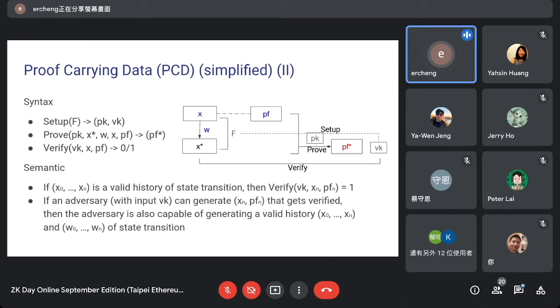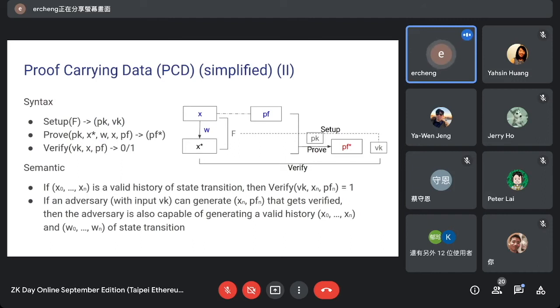And for the semantic, we would require that if we process through a history of correct state transition from X0 to Xn, and we follow the process to produce proofs for each X using this proof algorithm, then the verifier, using Xn and proof n, will have the verification be correct.